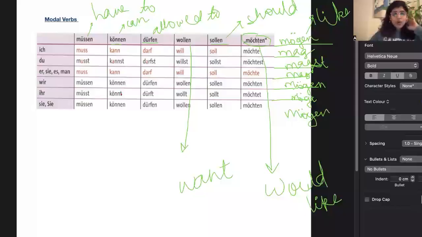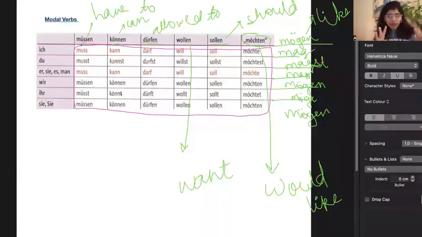Now, if you see the conjugation of the modal verbs in this table, normally when we talk about conjugations, we have seen the formulas before: Verbstamm plus e, Verbstamm plus st, and so on. Those formulas will also be the same here, apart from ich, er/sie/es, and du.